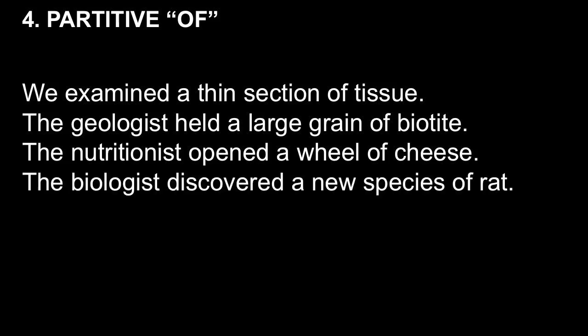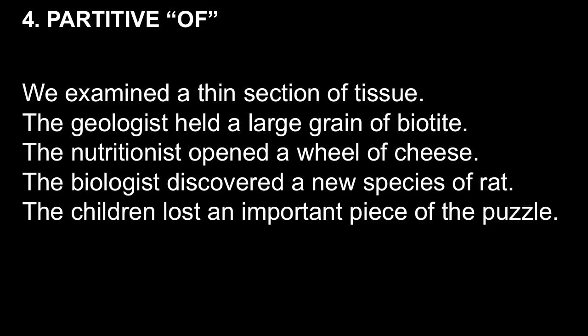The biologist discovered a new species of rat. The children lost an important piece of the puzzle. All of these sentences contain a partitive of, and every one of the words indicating the part, the section, the grain, the wheel, the species, the piece, is introduced by the word a, or in the last case, the word an.